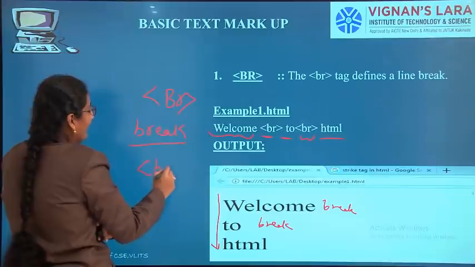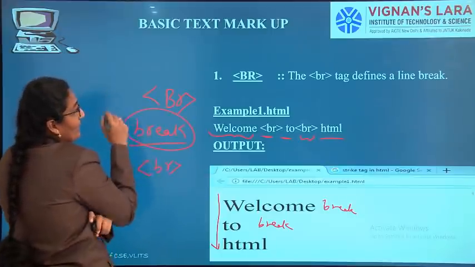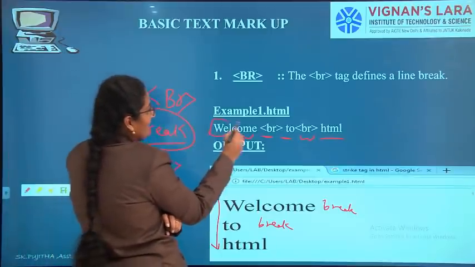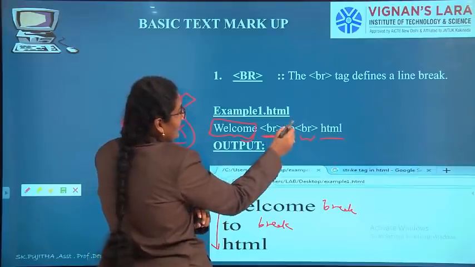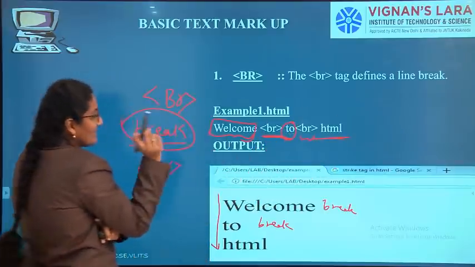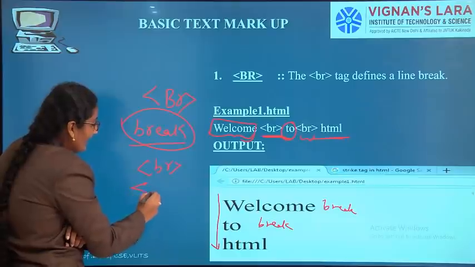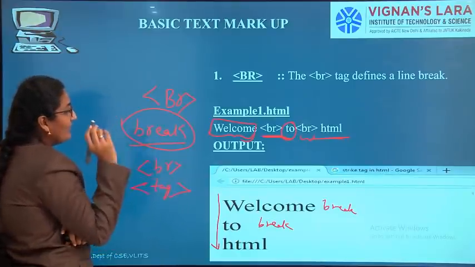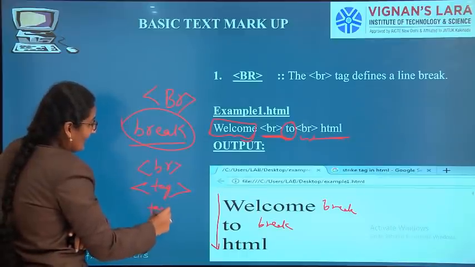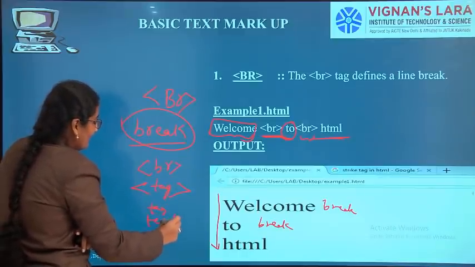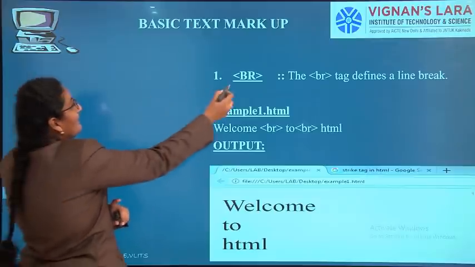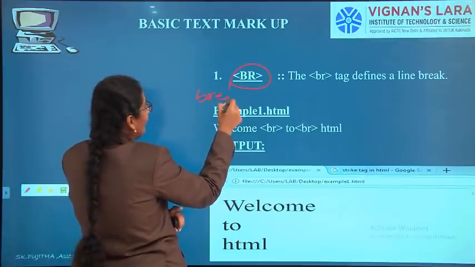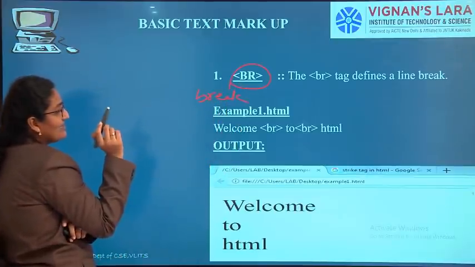The BR tag is used to give a break. Welcome, break tag, to, break tag. As I already told you, anything written between angular braces is a tag, and anything not written between angular braces is text. So why is the break tag used?